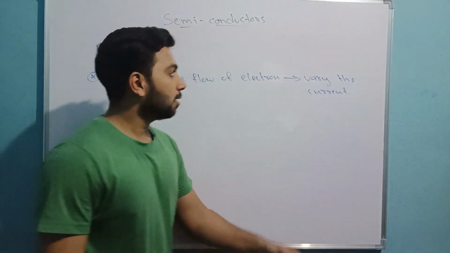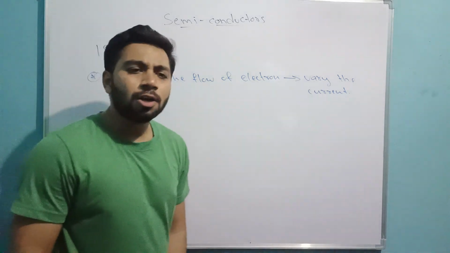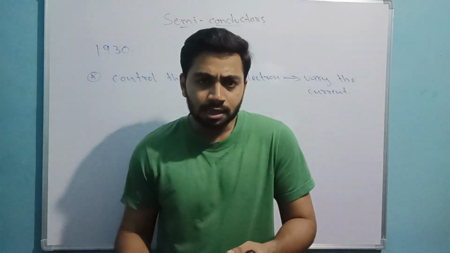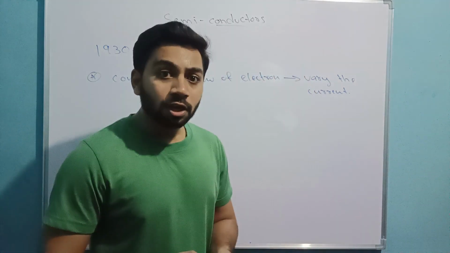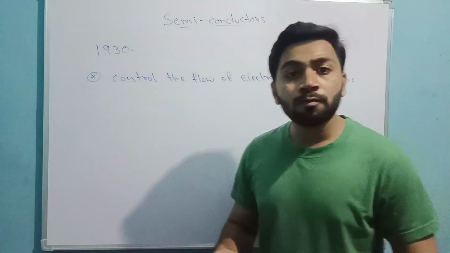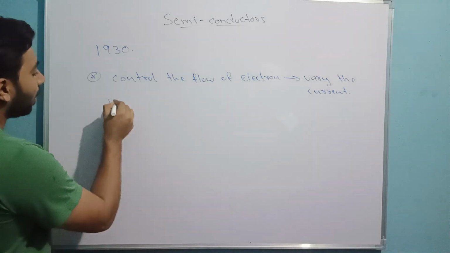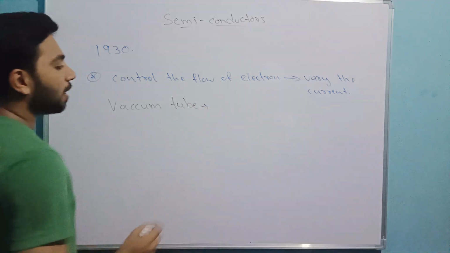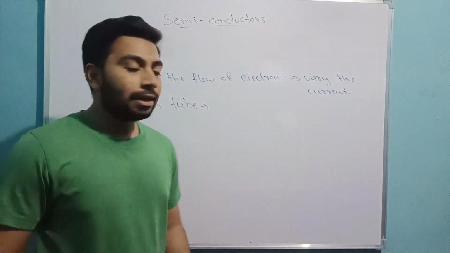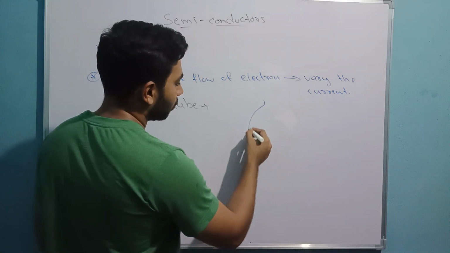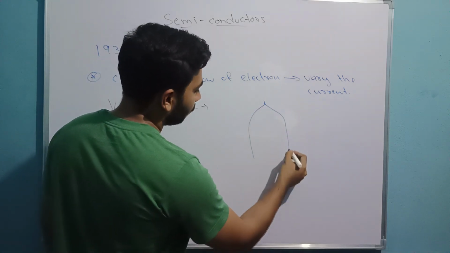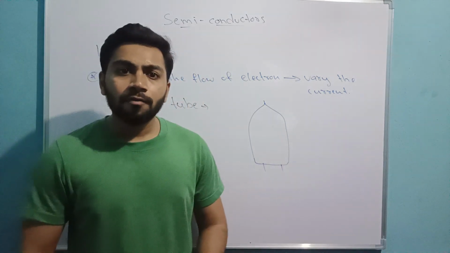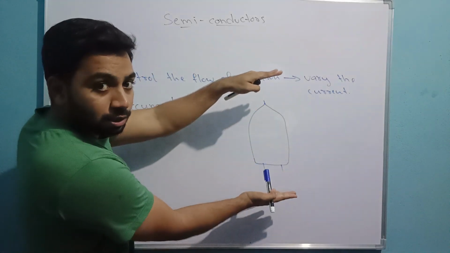Now we will study this. See here, before 1930, it was very hard to have this controlled flow of electrons, because at that time we didn't know about semiconductors. At that time we used to have a thing called the vacuum tube. Sir, what is this vacuum tube? I think if you go to your schools, you would have seen this. A vacuum tube will be like this, which is very big. See, the vacuum tube is this big.